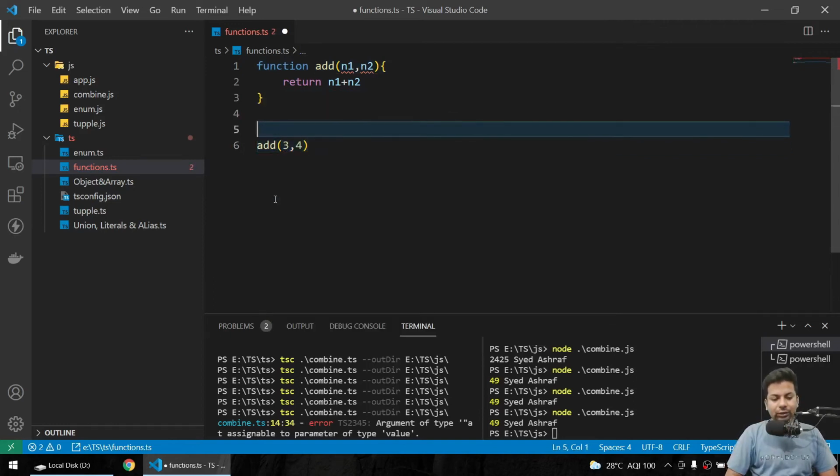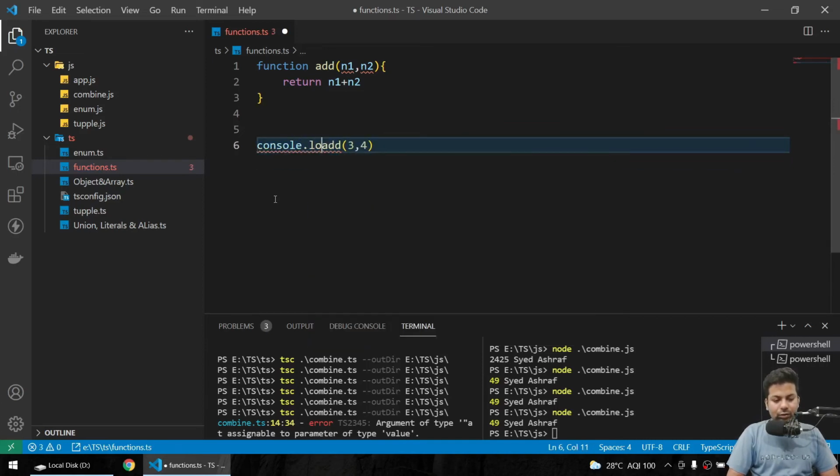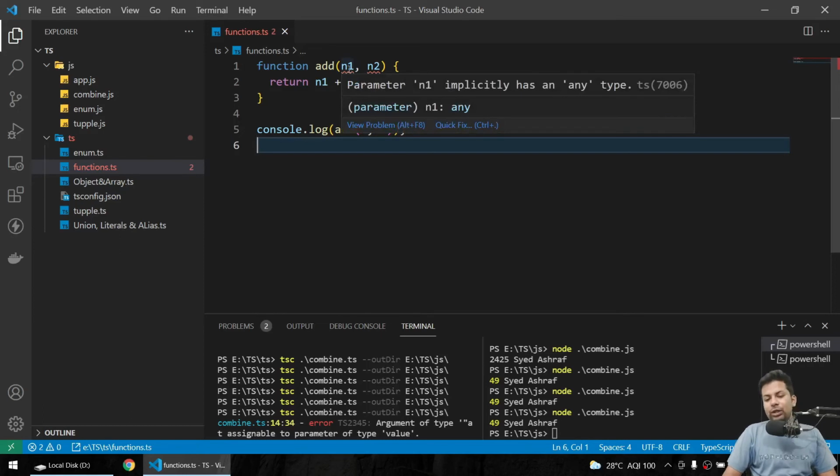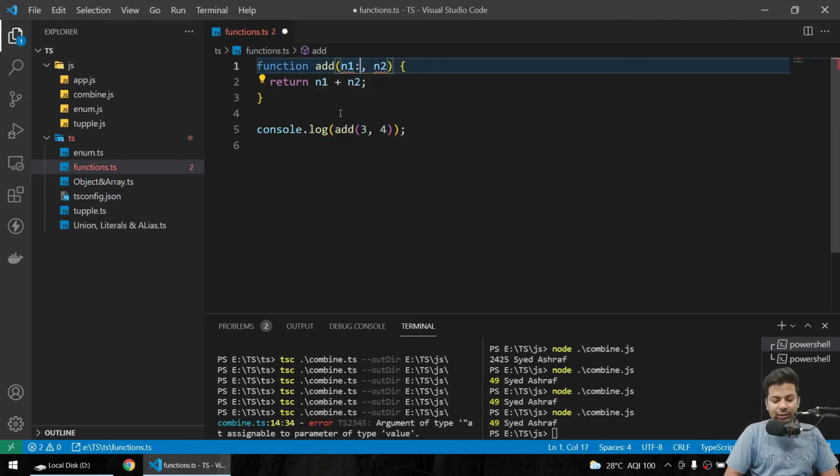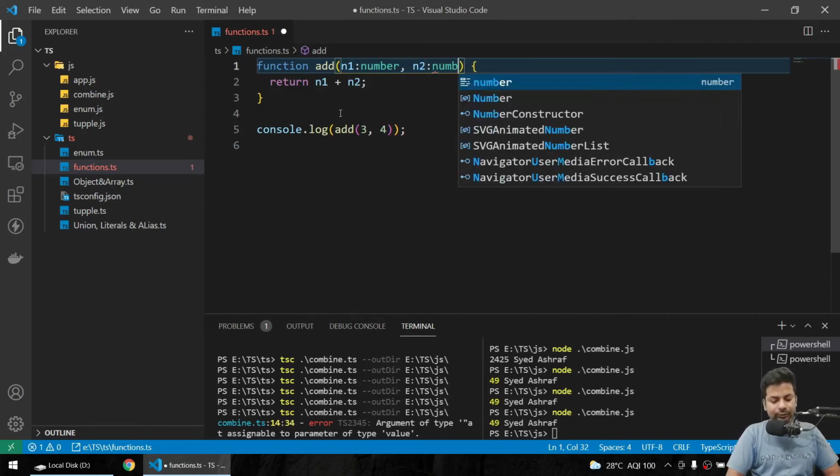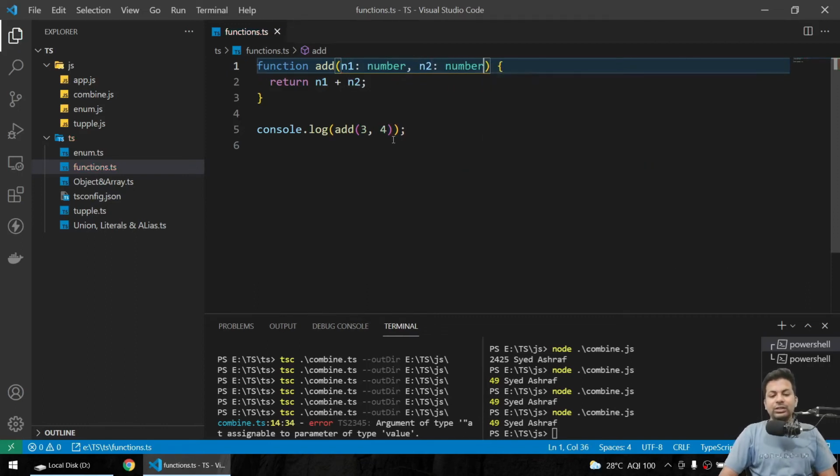So now if we console it, console.log, yeah, so that's pretty much basic. Now it's showing an error because you have put it as any. So now we'll say it will be just a number. Now the function is looking fine.